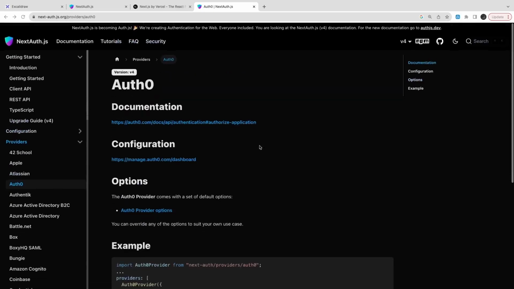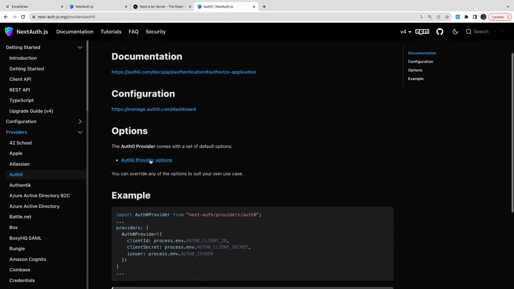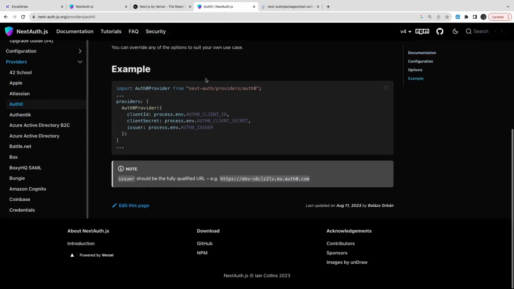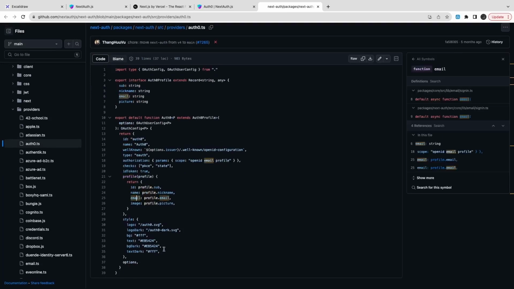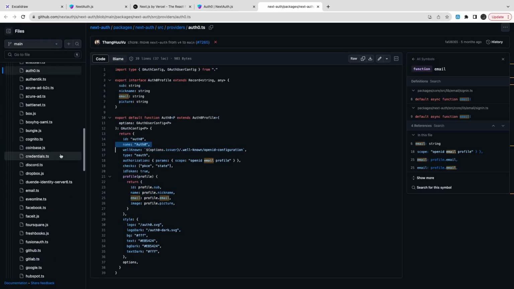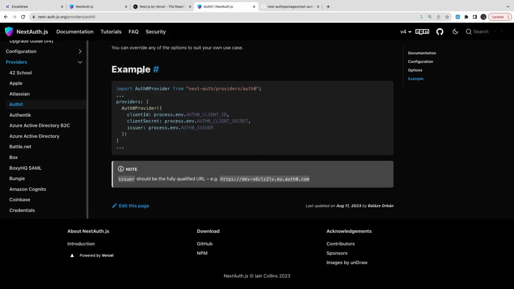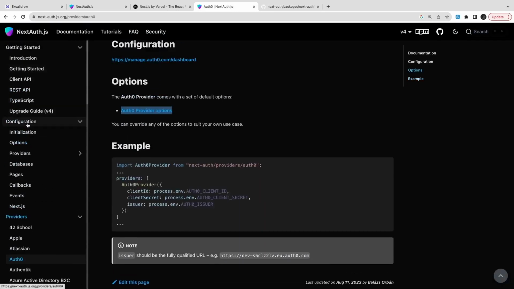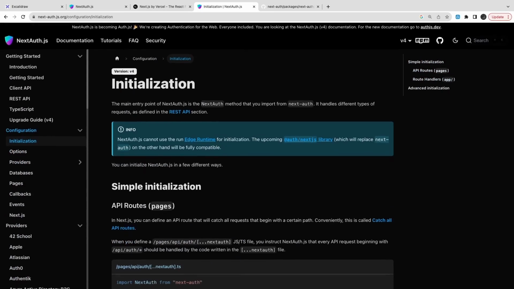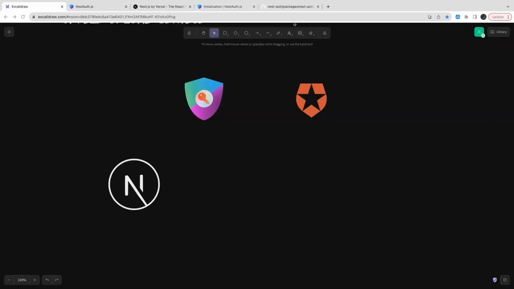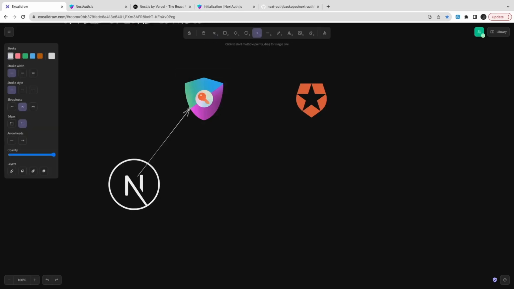This is how we are going to integrate next auth with auth0. This is the auth0 provider we are using, and these are all the properties we will be passing in next auth. I'm looking at the next auth documentation. You just need to have an auth0 provider inside the next auth options and pass the application ID and the secret and all those things.